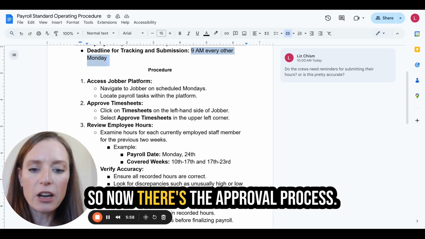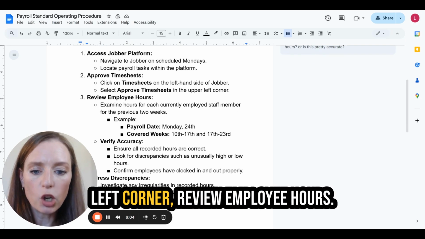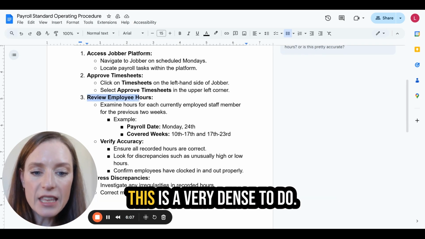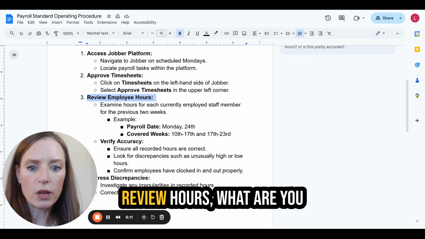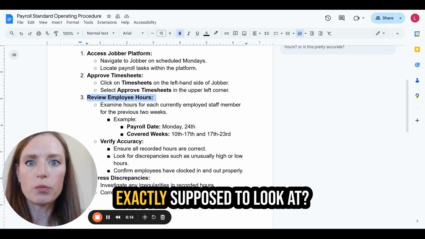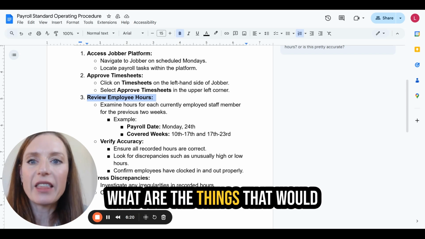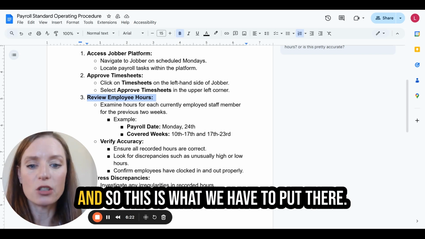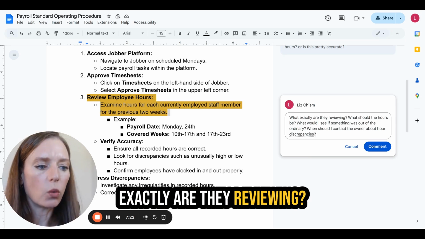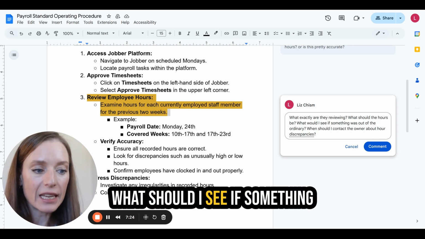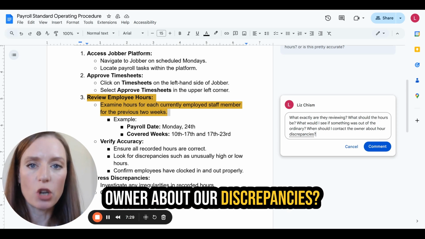So now there's the approval process. Click on timesheets, select approve timesheets in the upper corner, review employee hours. This is very dense to do. Review hours. What are you exactly supposed to look at? What's the target numbers? What are the things that would make it not right or make it right? And so this is what we have to put there. I'm asking the question, so what exactly are they reviewing? What should the hours be? What should I see if something was out of the ordinary? When should I contact the owner about any discrepancies?